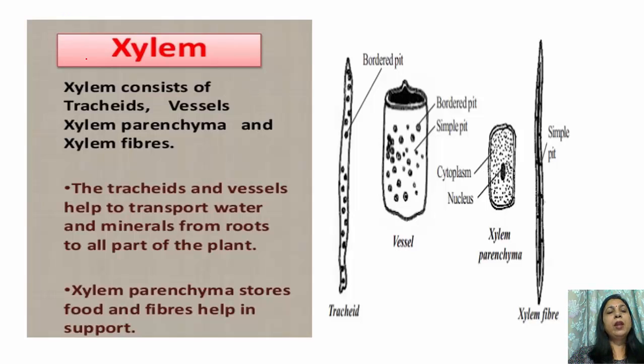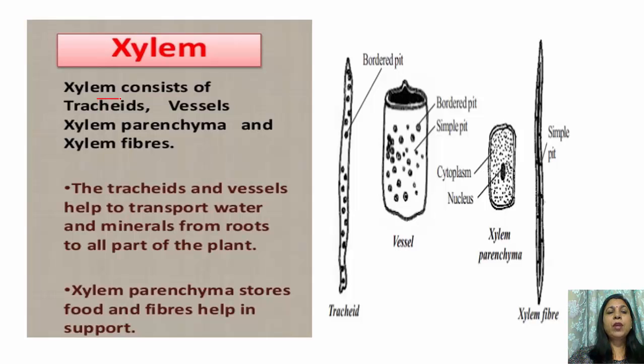Xylem conducts water and minerals, as we have studied, from the roots to the parts of the plant, meaning each and every cell. Why? Because water is required for the process of photosynthesis, and it should reach each and every cell of the body.